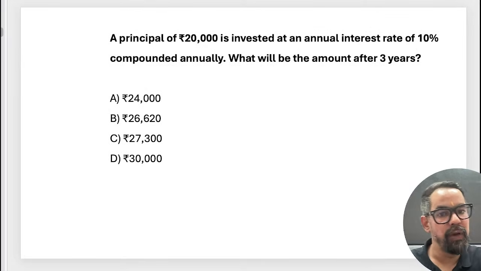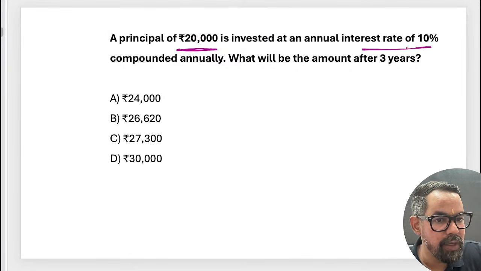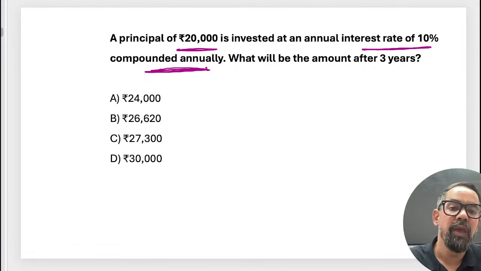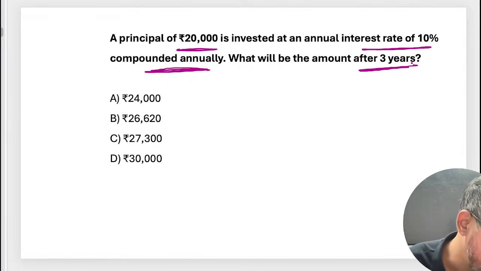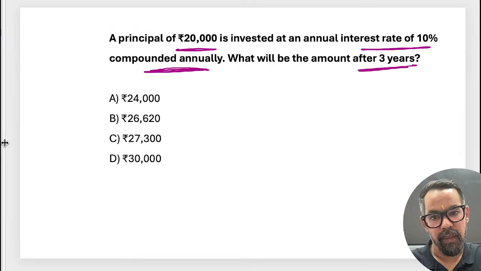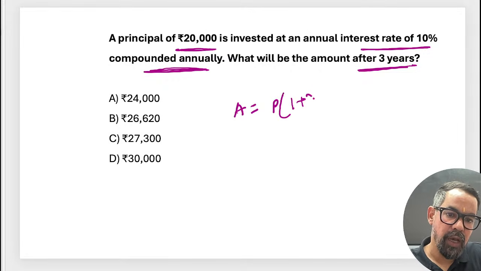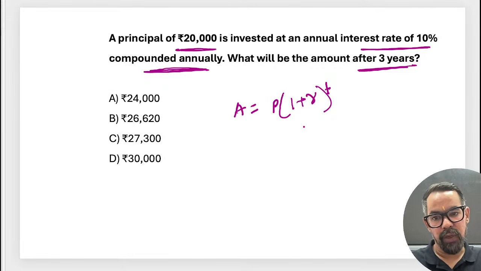Next one is, okay, this is your compound interest. A principal of 20,000 invested at an annual interest rate of 10% compounded annually. What will be the amount after 3 years? Now answer this one, guys. So amount is equal to P(1 plus R) to the power T, right? So what will be your correct answer for this one?